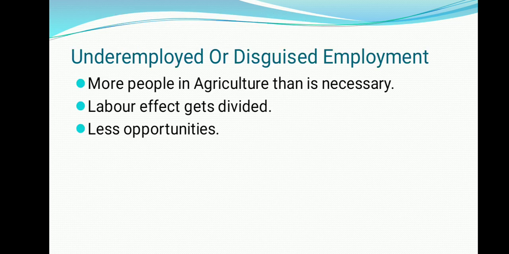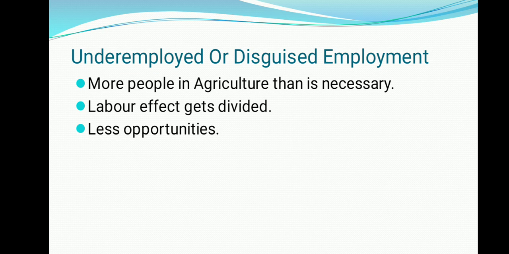Now, this disguised employment is not only in agriculture. It is very common in the tertiary sector also, but we generally do not notice how.